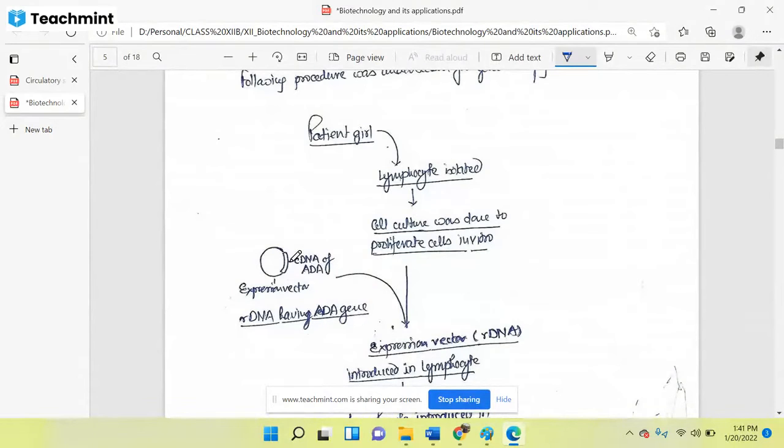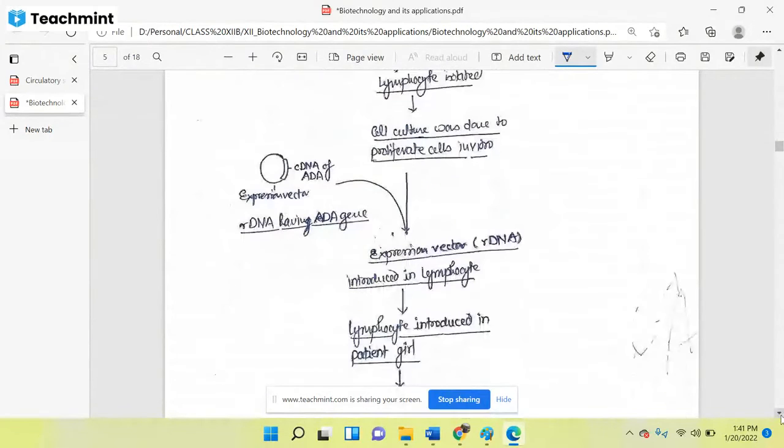And what was the gene of interest in this case? The cDNA, complementary DNA of the ADA gene, and they inserted it in the expression vector and formed the recombinant DNA. And this recombinant DNA they inserted in the lymphocyte. After inserting the recombinant DNA into the lymphocyte cells, what was going on? The lymphocyte started expression of the protein which we inserted deliberately. So these lymphocyte cells will now start producing the product of this ADA gene.